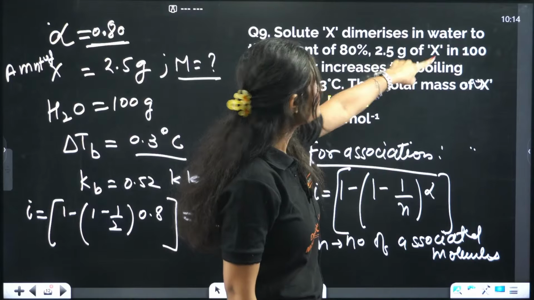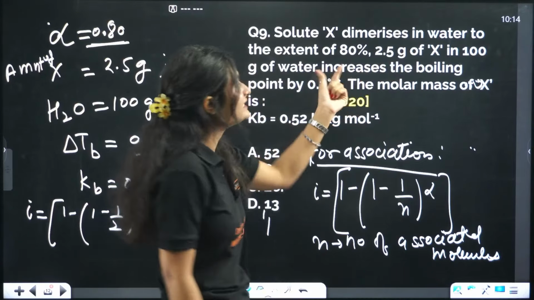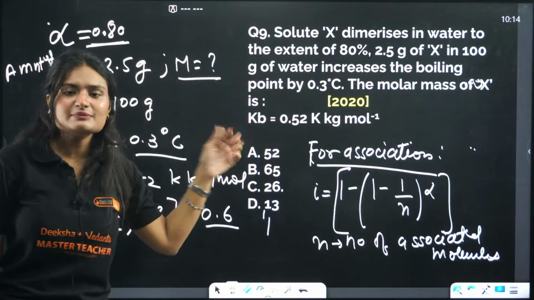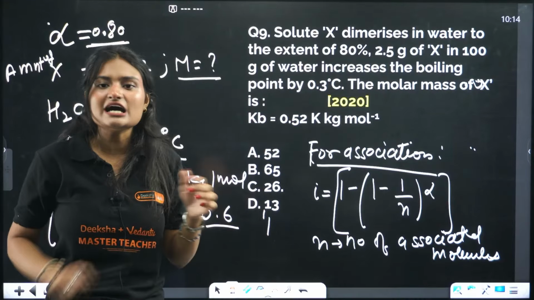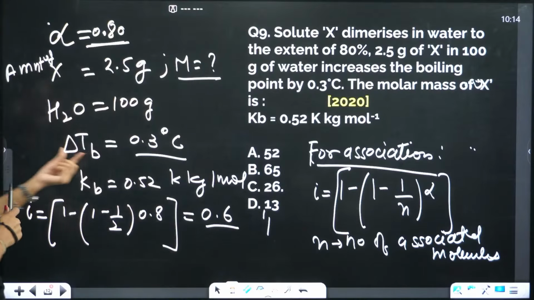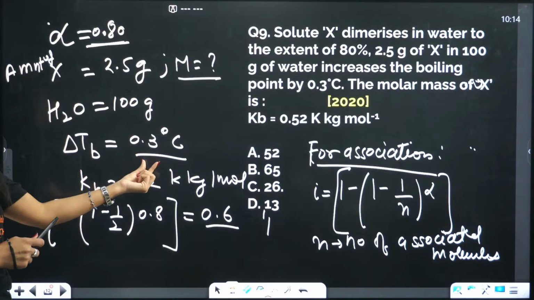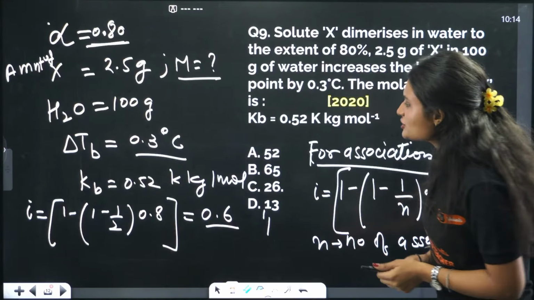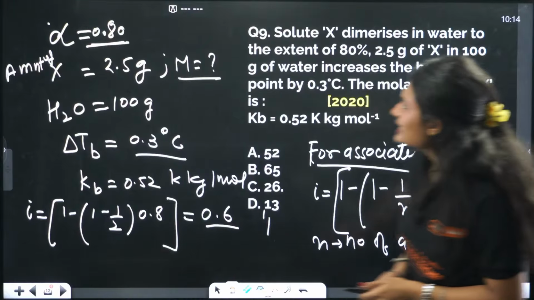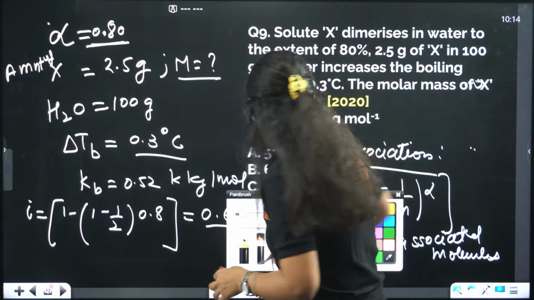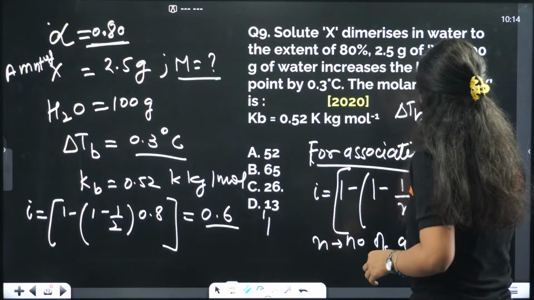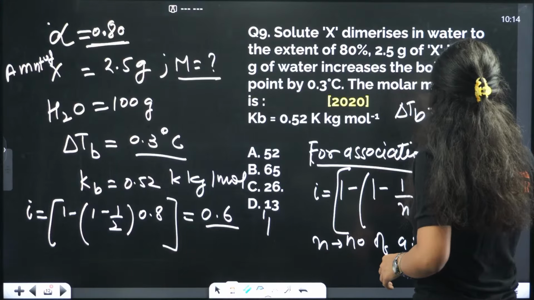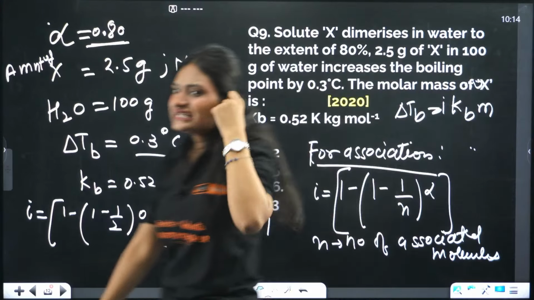2.5 gram of X is added in 100 gram of water. It increases the boiling point, so the elevation in boiling point is given. And how much is that? Del TB is 0.3 degrees Celsius. The molar mass we need to figure out. So we know this expression, del TB is equal to i KB m. Clear? i is the Van 't Hoff factor.